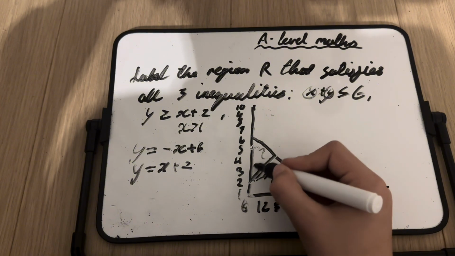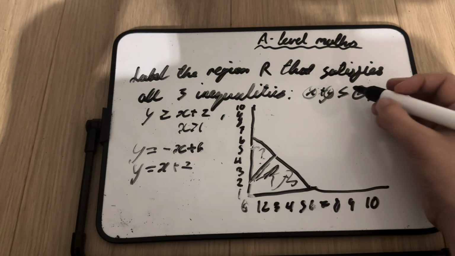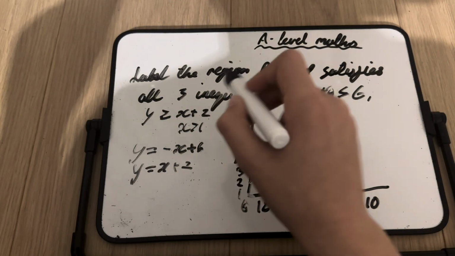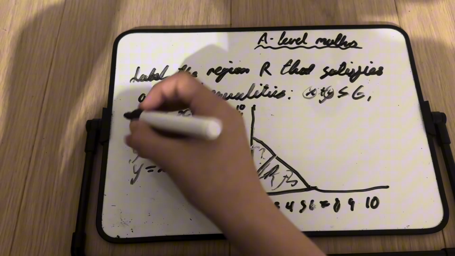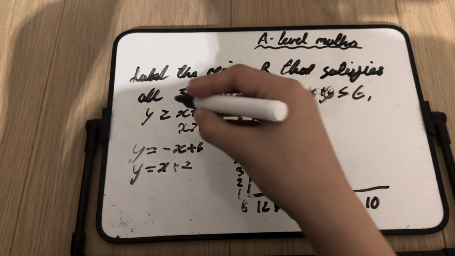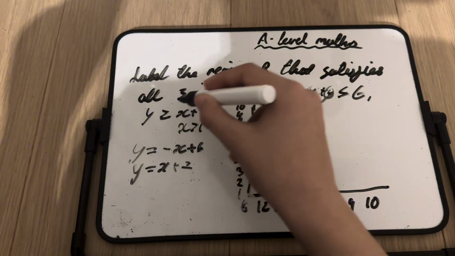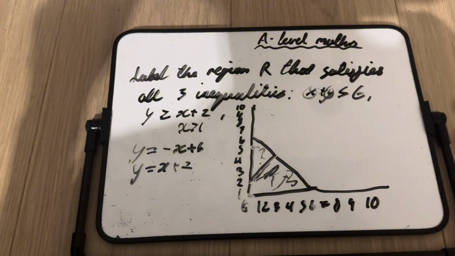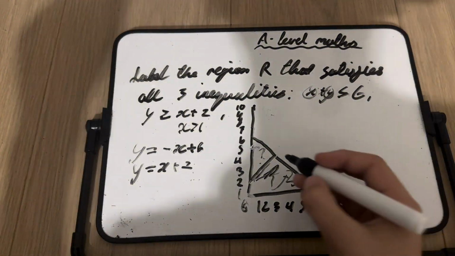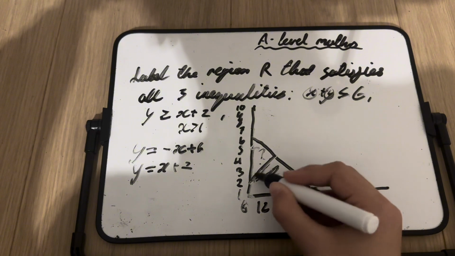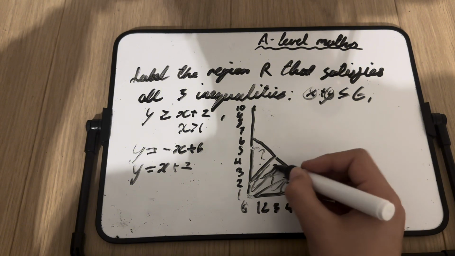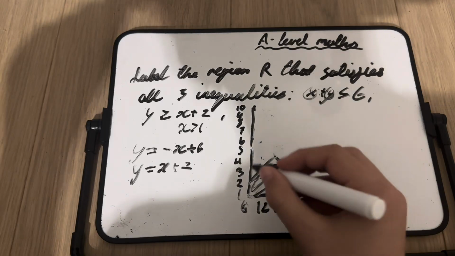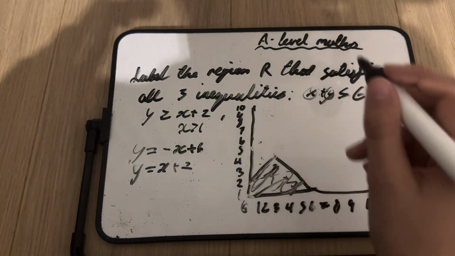Now we've only got this part, and since it's equal to or greater than x plus 2, we just test 0, 0. 0, 0 plus 2 is equal to or less than 0. No, that doesn't work. So now it's this area that is shaded, and that's all that's left. This part won't work, so we just rub that out. So now it's this part that's the only way that works.